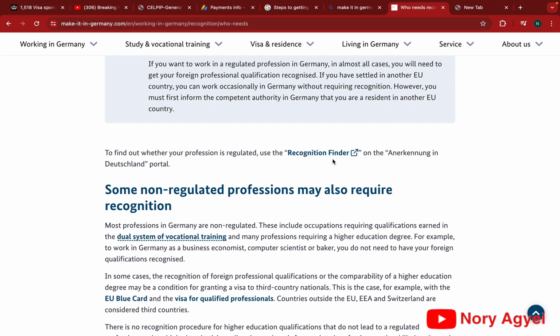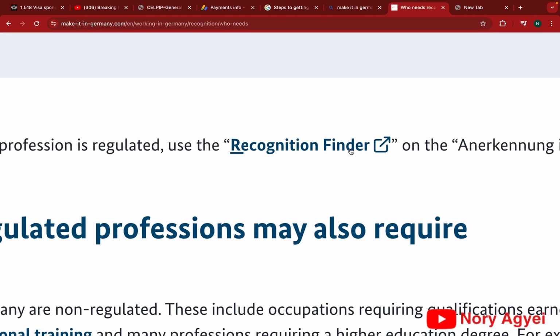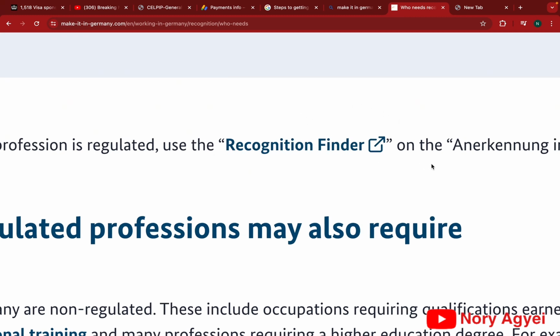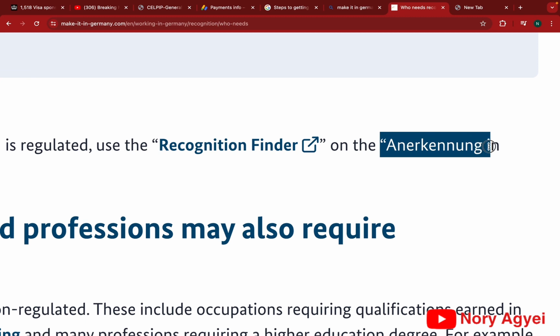Now, when you proceed further on the website, there's a link over there, the recognition finder. When you click on it, it will take you to a page where you can type in your specific work, and it's going to tell you whether you are qualified to do the recognition application, or you just need to do the comparability check on the ANABIN database. Later in the video, we are going to look at the recognition finder website and then the ANABIN database.